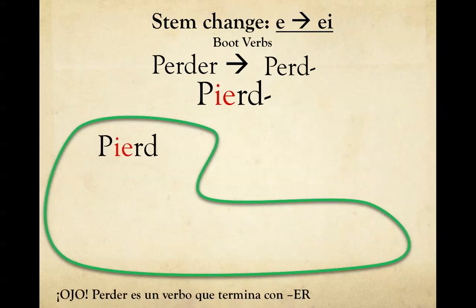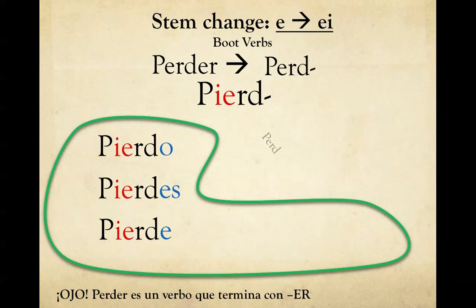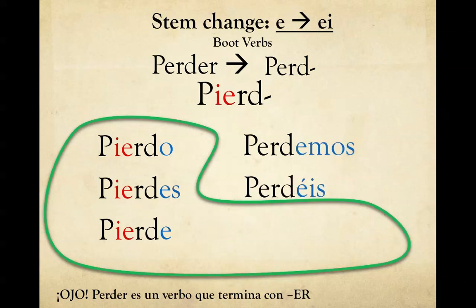Now, pierd. Check to see if you've done it properly. Pierdo. Just like AR verbs, it has the same ending. What about the tú form? The tú form. Pierdes, ER. So, the last one would be pierde. Now, again, we don't stem change, so we have perd, not pierd, but perdemos, and perdéis. And finally, we have pierden.